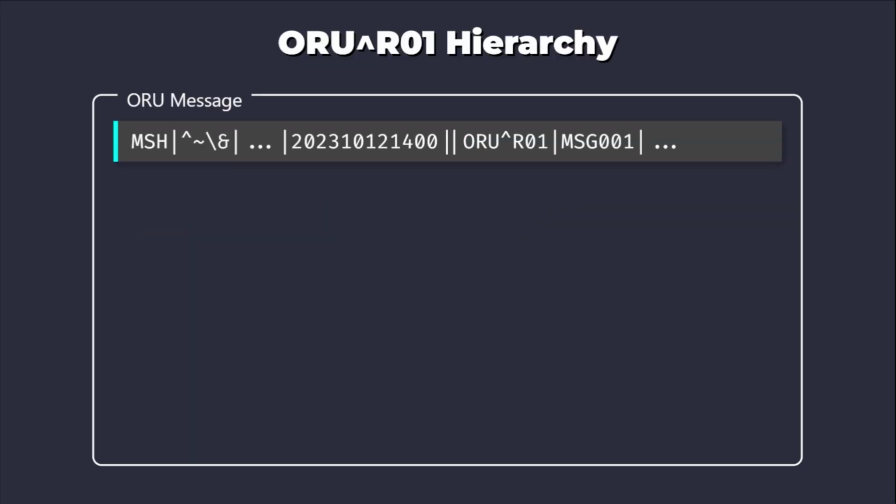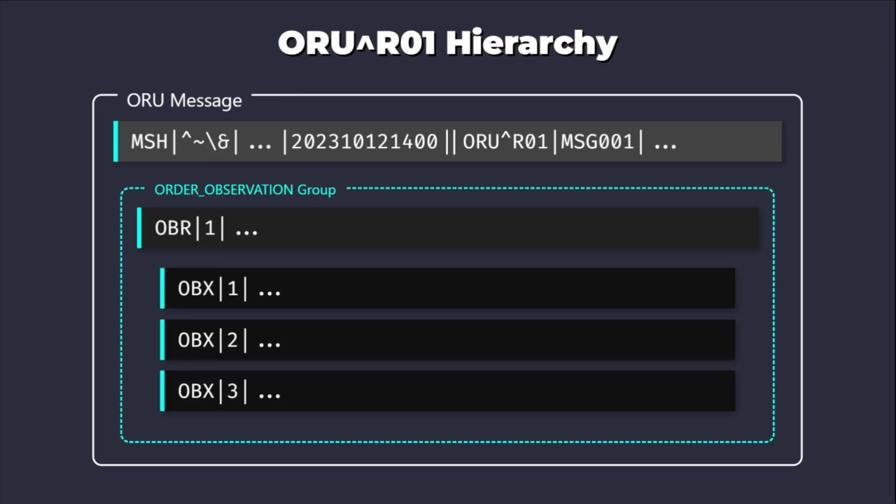Parsing V2 is non-trivial due to variable delimiters and segment repetition. Utilize a library like HAPI or similar robust parsers to handle the message structure definition. Focus specifically on the segment group structure, particularly in ORU R01 messages, where the observation request segment OBR repeats, each containing multiple observation segments OBX.